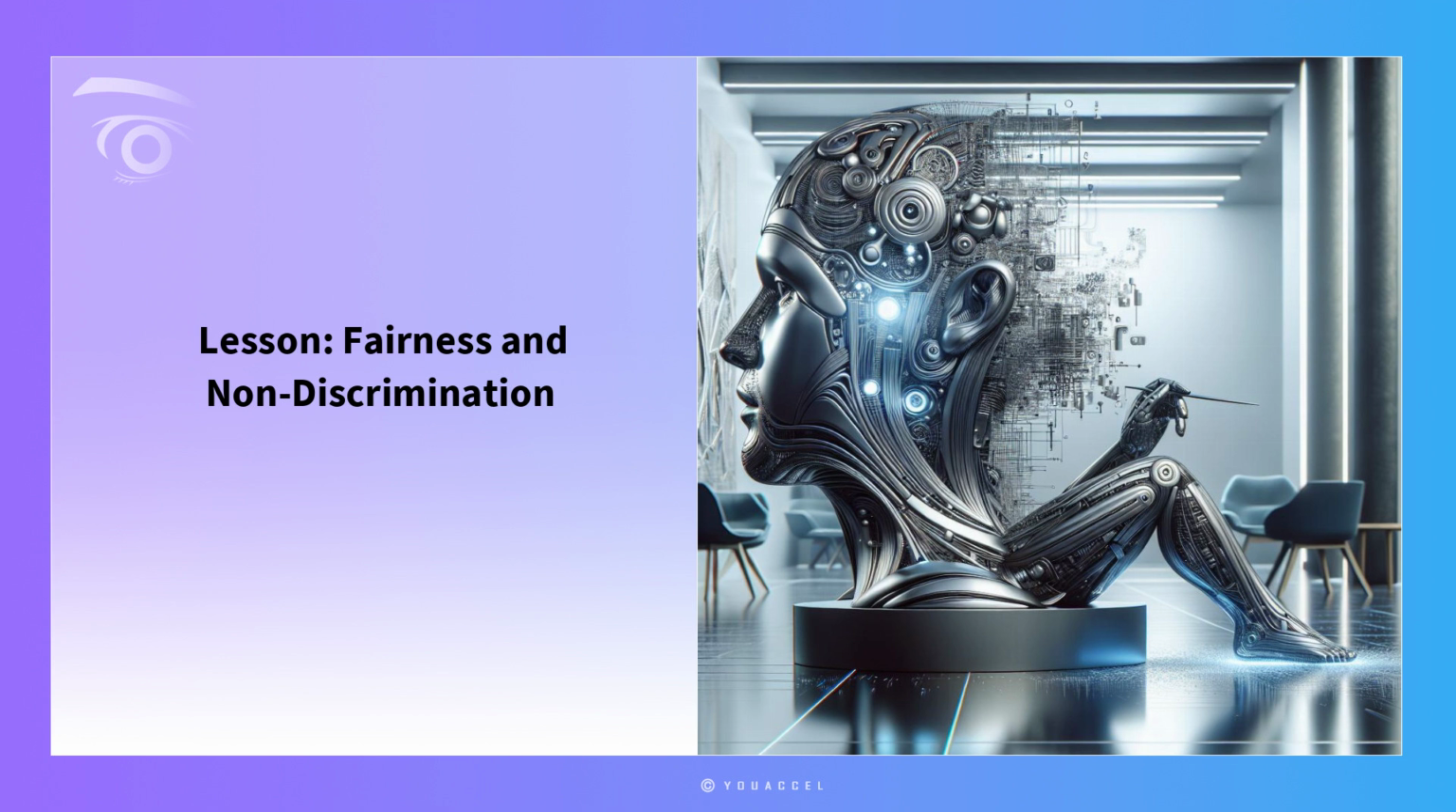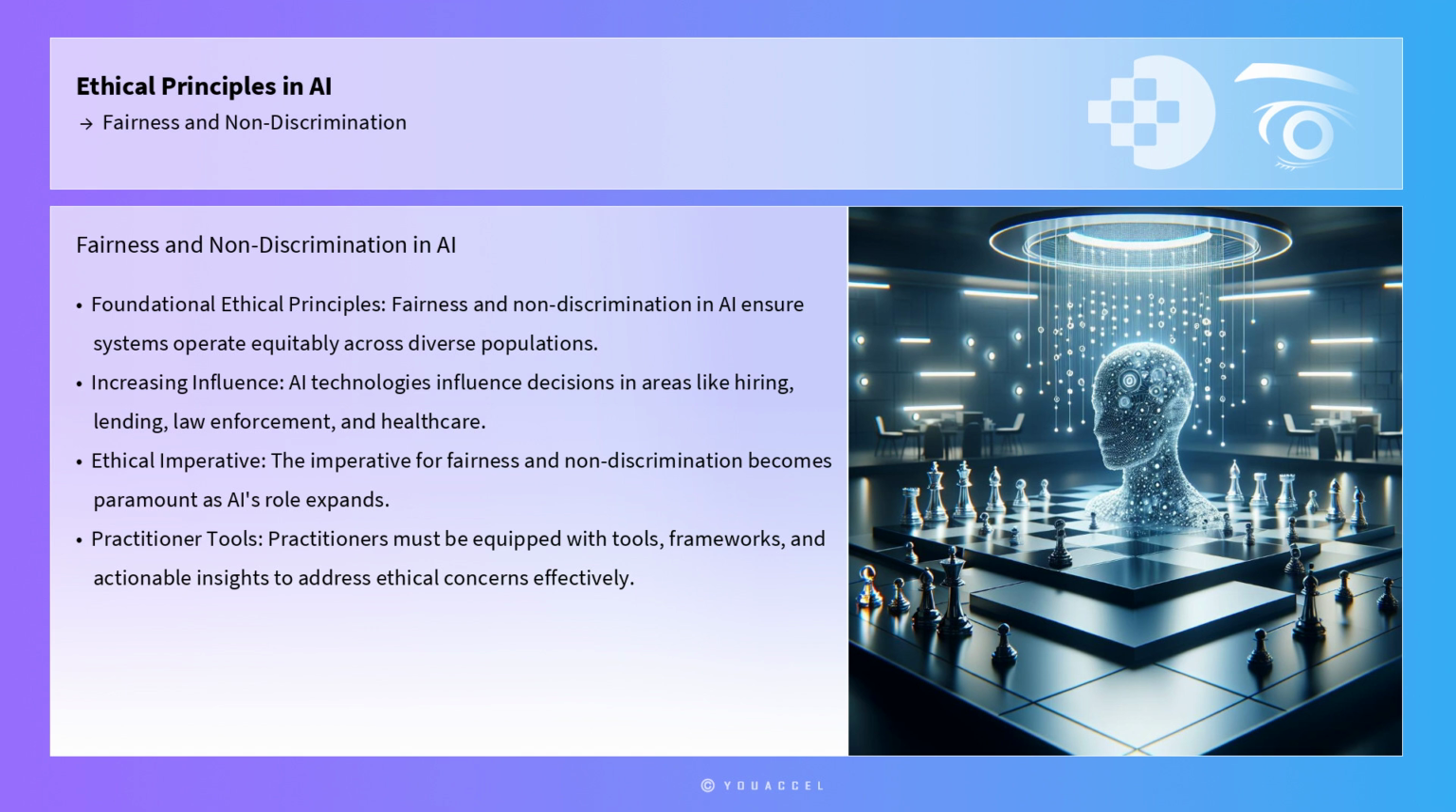Lesson: Fairness and Non-Discrimination. Fairness and non-discrimination in the realm of artificial intelligence are foundational ethical principles that ensure AI systems operate equitably across diverse populations. As AI technologies increasingly influence decisions in areas such as hiring, lending, law enforcement, and healthcare, the imperative for fairness and non-discrimination becomes paramount. Practitioners in the field of AI ethics and governance must be equipped with the tools, frameworks, and actionable insights necessary to address these ethical concerns effectively.